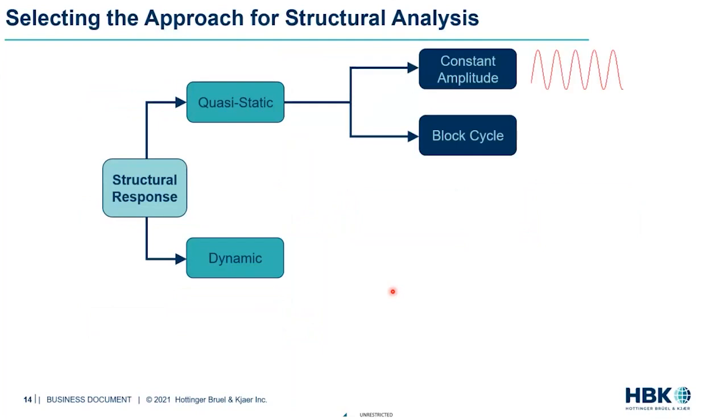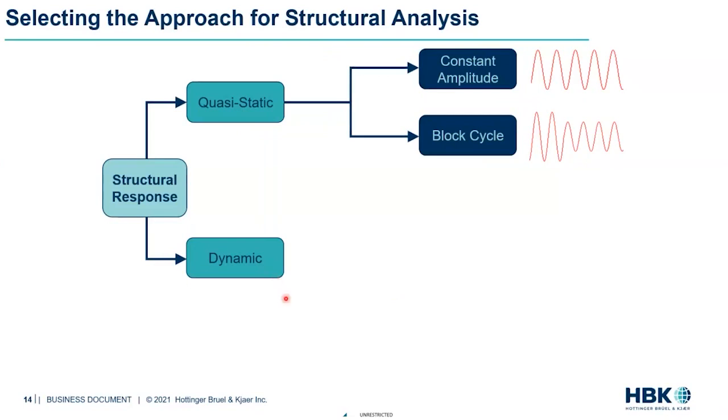Or we can do simple block cycles, which are just a concatenation of many constant amplitude cycles. So think of it like a large cycle, medium, and small cycles. All of it put together would form a block cycle sequence. So these are a couple of standard cycle arrangements that we might use in a quasi-static environment.